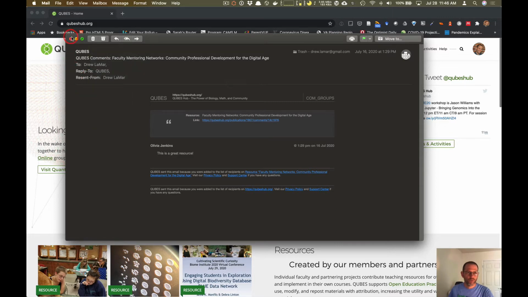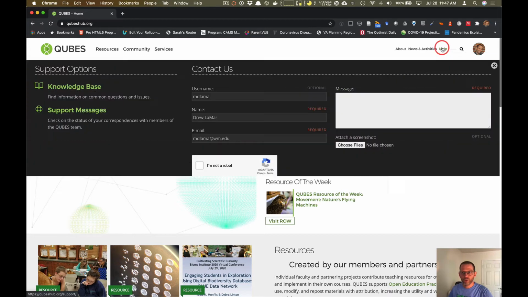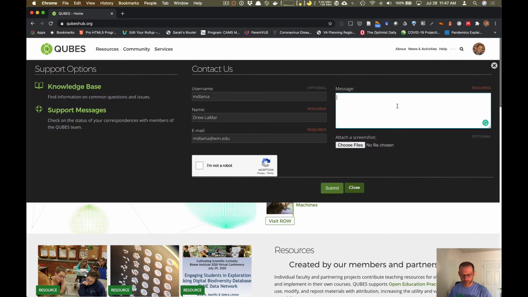If you've looked in your junk mail, it's not there, and you know you should be receiving it, then let me show you where you can check your settings. Again, if you've never changed these settings, you should be receiving them. And if you're not, let us know. One of the easiest ways is through the information booth forum in the community, on the BiOME community, or you can click on help in the upper right and write a message here. I'll be one of the people who receives that message, and I can work with you directly to figure out what's going on.